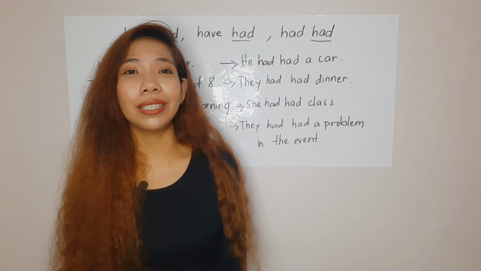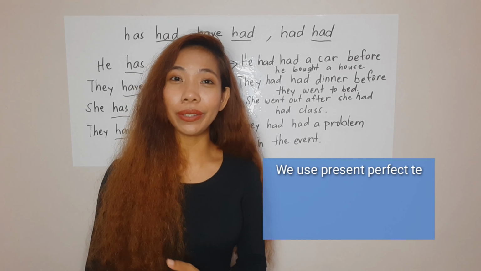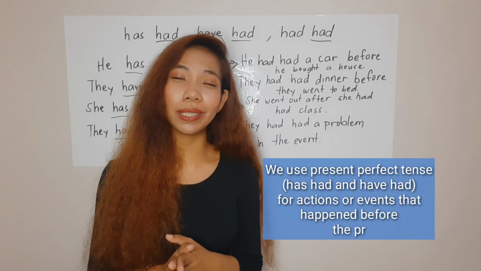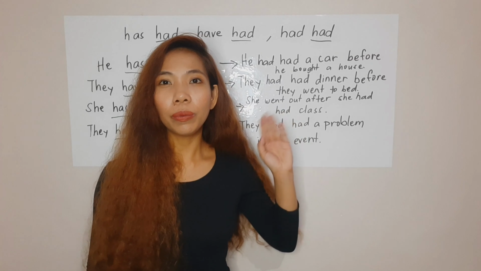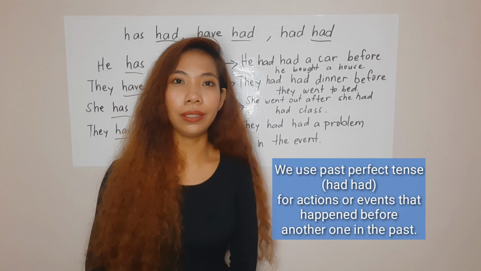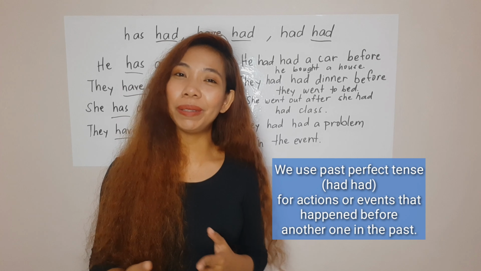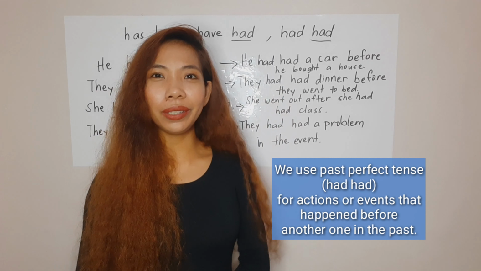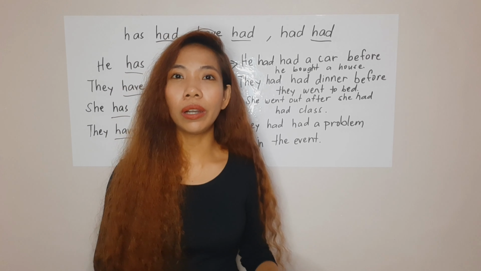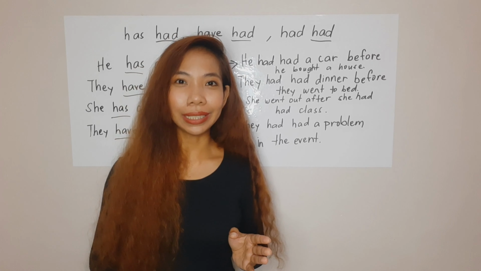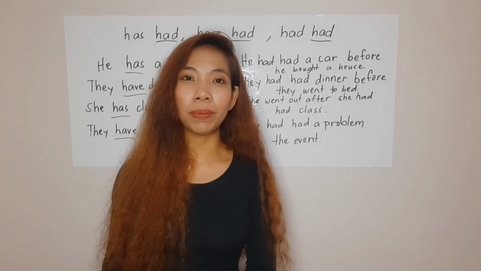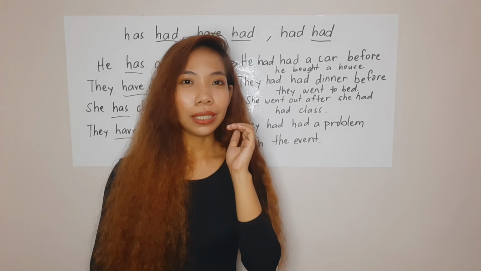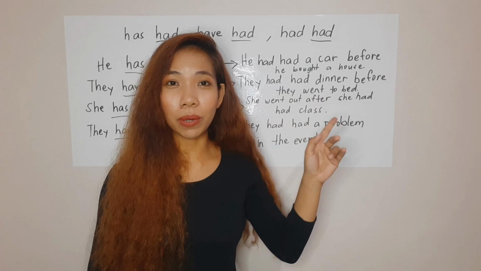Let's have longer sentences here for you to see the differences. We use the present perfect tense to say that something happened first before the present, or if we want to say that this action has an effect in the present. We use the past perfect tense, or the had, if we want to say that this event happened first before the simple past. Let's take a look at the first sentence. He had had a car before he bought a house. Again, in spoken English, that's he'd had a car before he bought a house. That means he had a car first before he bought the house.